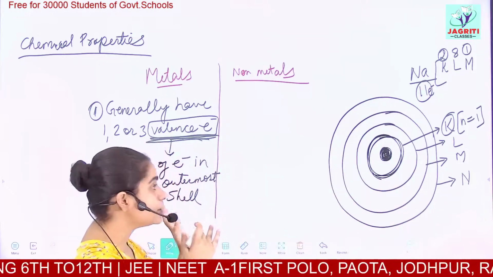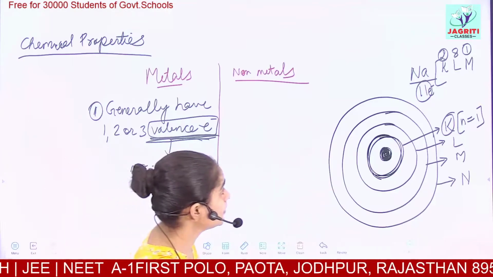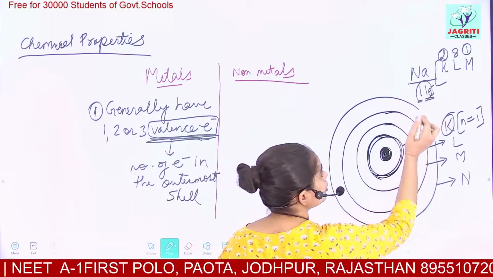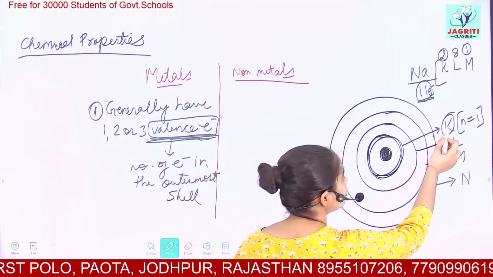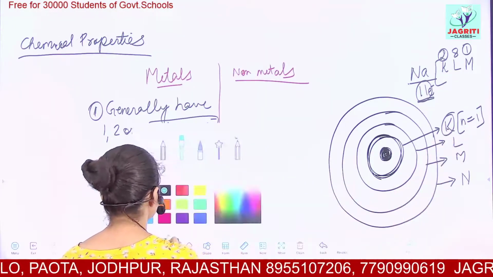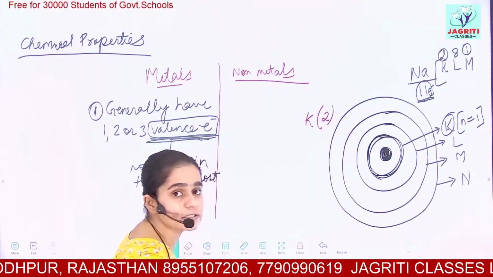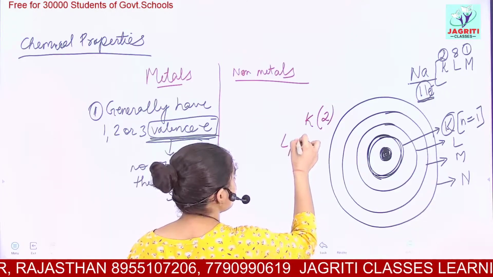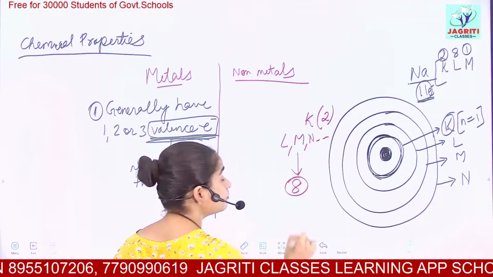So for that purpose, I am explaining the point of valence electrons here. In the K shell, the maximum electrons which can come are 2, and in the remaining shells, L, M, N, etc., we can have a maximum of 8 electrons.